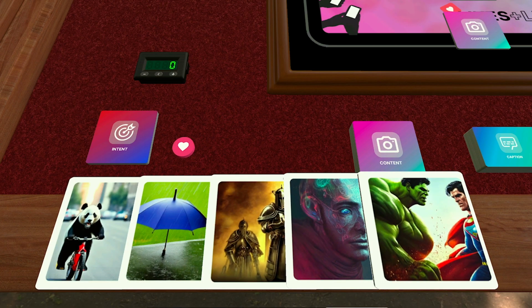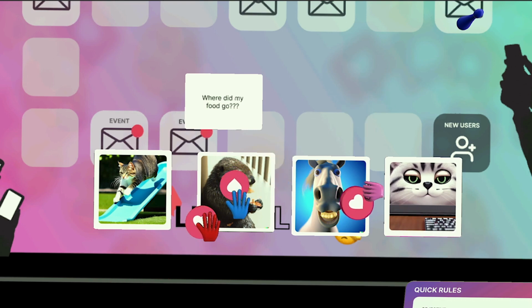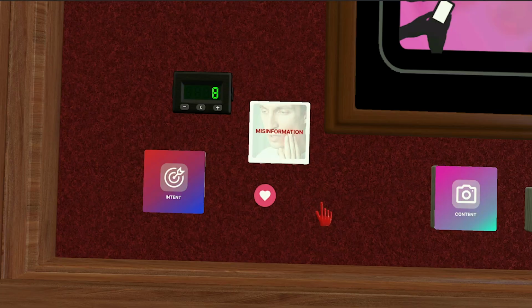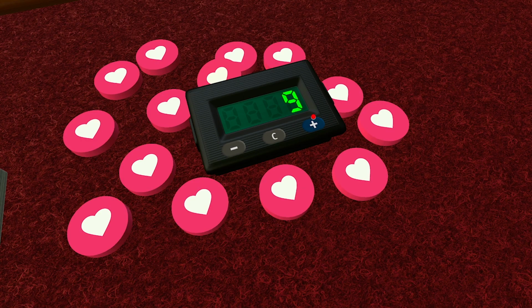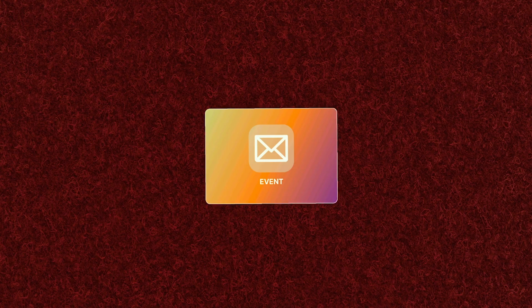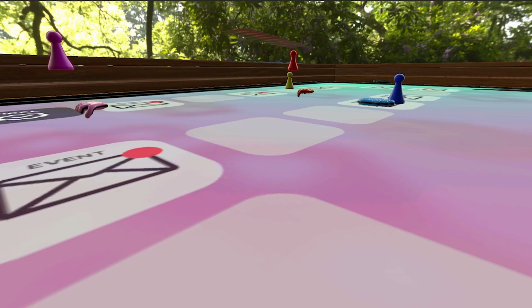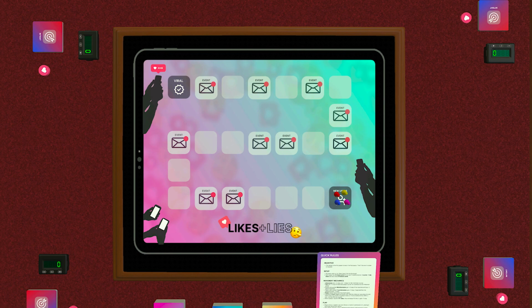Players start as new social media users who create and like posts. They have the ability to share misinformation in order to gain fame. Learn about the temptations and power behind the disinformation industry through a fun and engaging gameplay experience. Try not to get caught while making your way to the finish line to be viral. The goal of the game is to be the first to reach the viral space on the board.